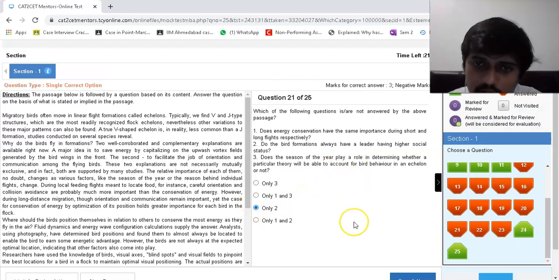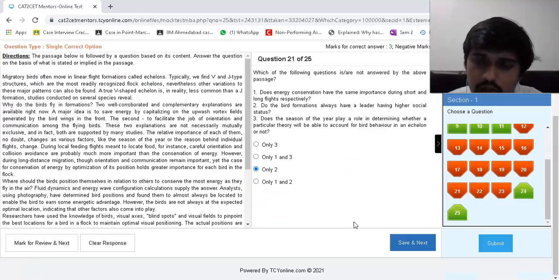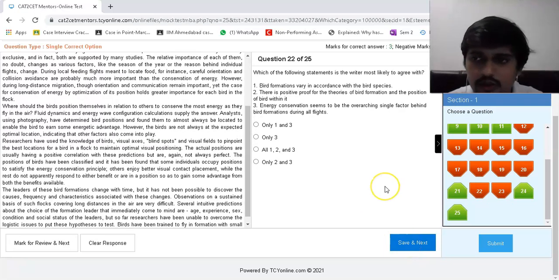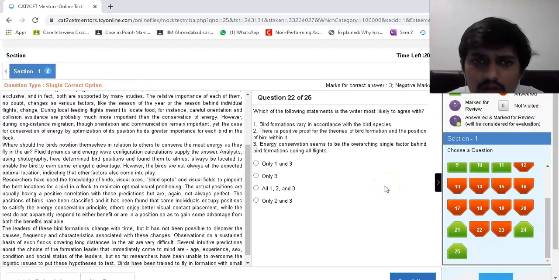Does the season of the year play a role in determining whether a particular theory will be able to explain bird behavior or not? No, it has to be that. Let's go with this. Now, which of the following statements is the author most likely to agree with? Bird formations vary in accordance with the bird species. There is positive proof for the theories of bird formation and position of the bird within it.